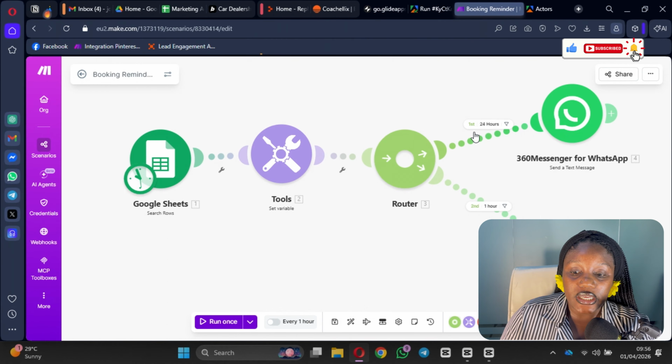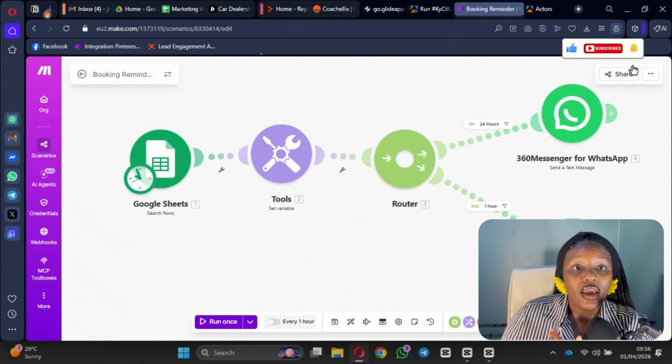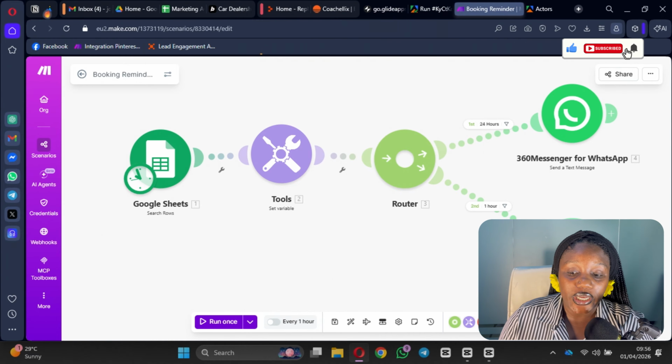So that means once a customer's booking is due in 24 hours, they're going to receive a reminder. And once it's due in 1 hour, they'll also receive a reminder that, oh, your booking is due in 1 hour. Hope you're already on your way here. We cannot wait to see you. Hope you're getting ready for our meeting. I'm looking forward to it, and all of that. So that is system number two.